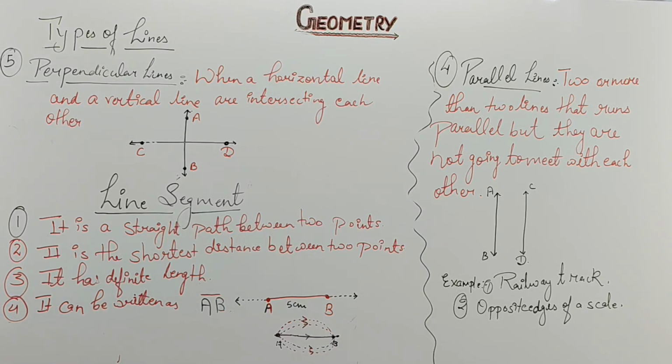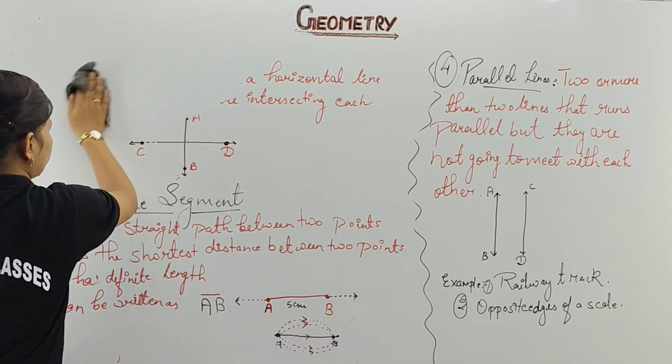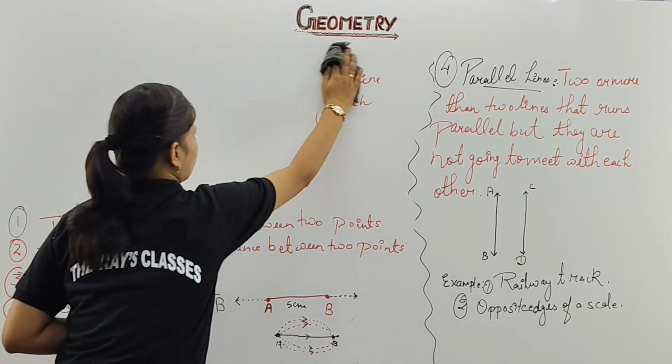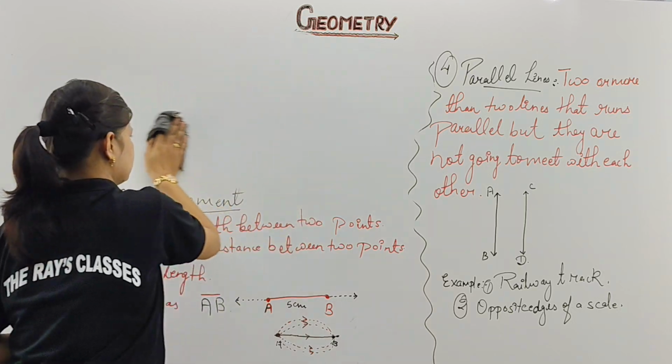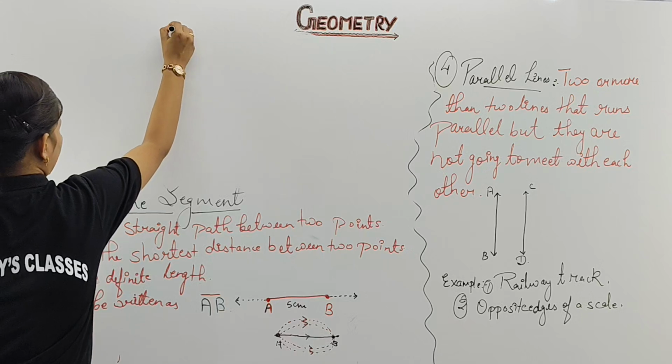Now the next part will be ray. I'm going to erase these lines. Now mark your next definition. Ray.